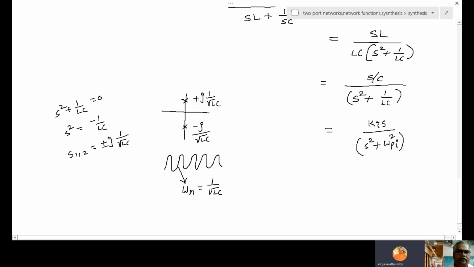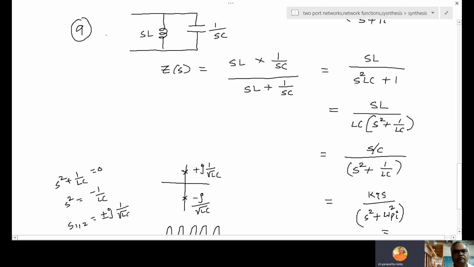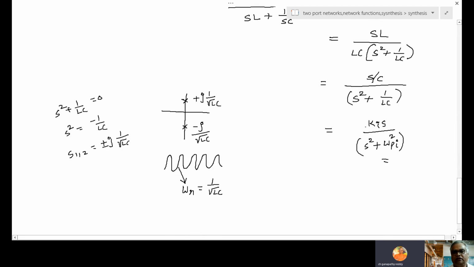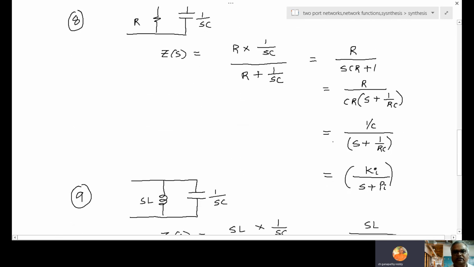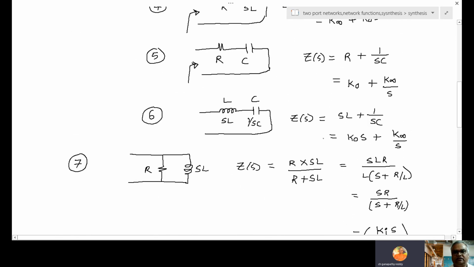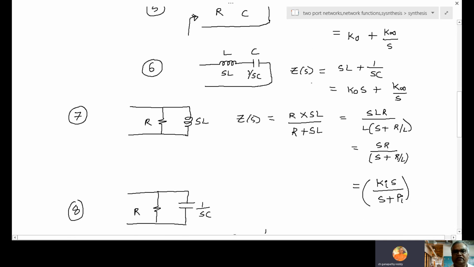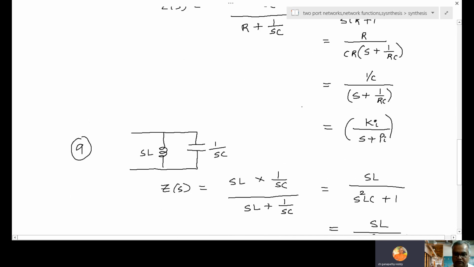So omega P square is 1 by LC. What is omega P? 1 by root LC. So this is the standard form for LC parallel. So for LC parallel, numerator S is there. Whereas LC series is the standard form, no confusion here: K naught by S plus K infinite S. So this is the standard form.